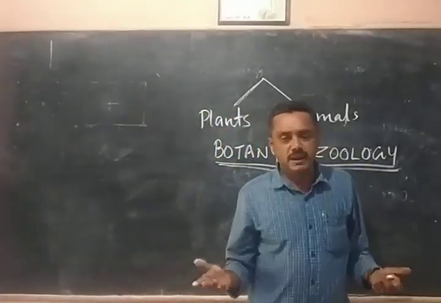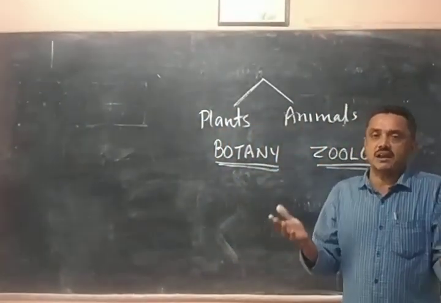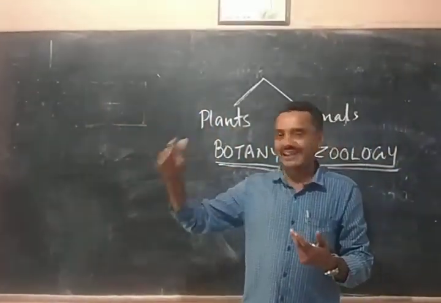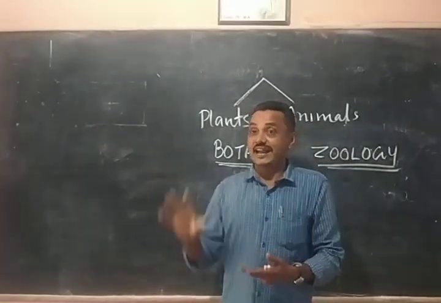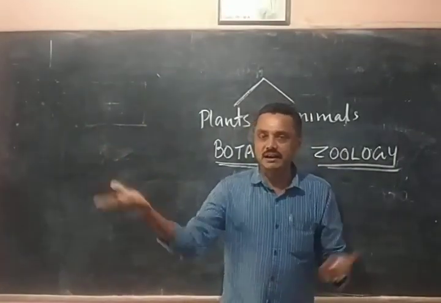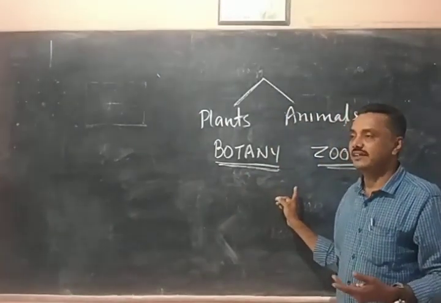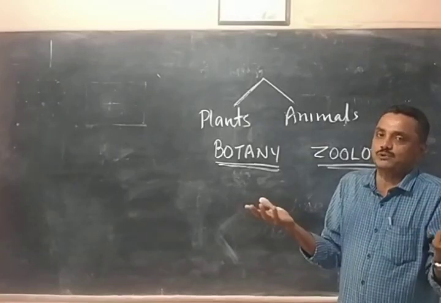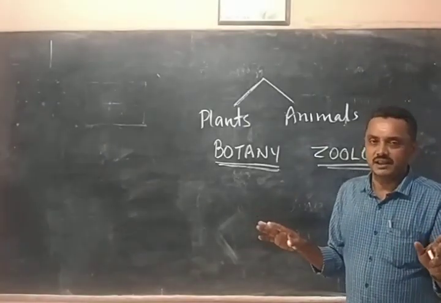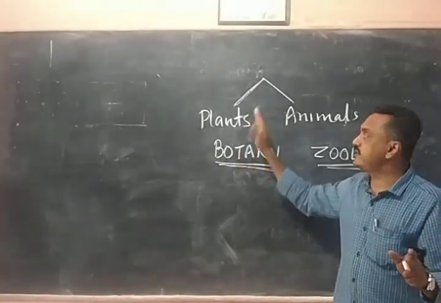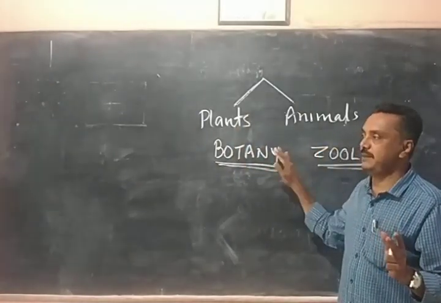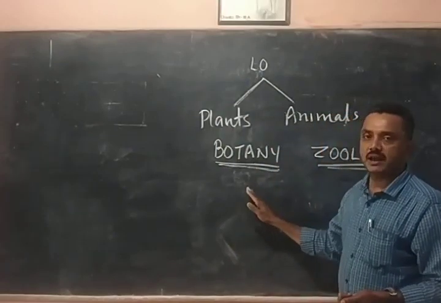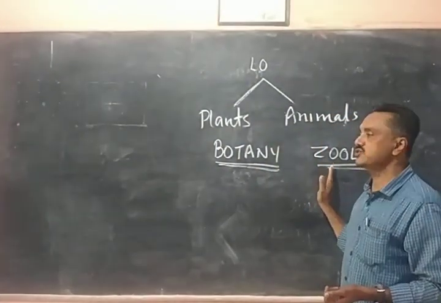There are differences. Plants and animals are different. Plants have their own character. They are green in color. They prepare food by photosynthesis. They are called producers. They can absorb sunlight. But animals are not like that. They are consumers. We are not green in color. They cannot prepare food material. They cannot absorb sunlight. So simply, we divide living organisms into plants and animals. The study of plants is called botany and the study of animals is called zoology.